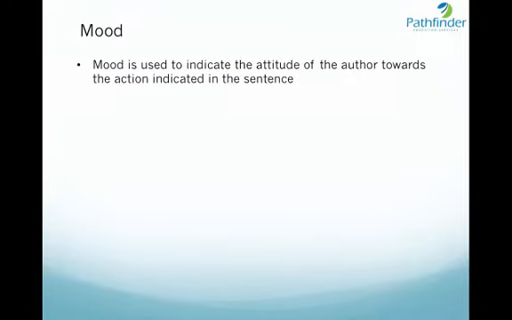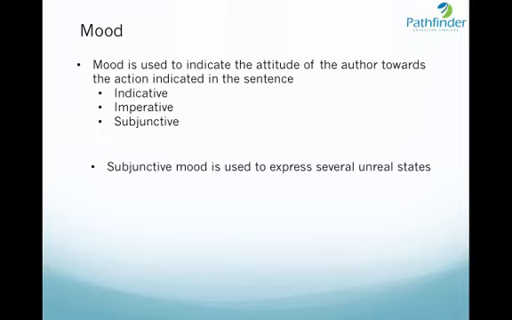Next, we move on to mood. Mood is used to indicate the attitude of the author towards the action indicated in the sentence. There are three types of moods: indicative, imperative, and subjunctive. We are more concerned with subjunctive mood because people make errors in the use of sentences expressed in subjunctive mood.